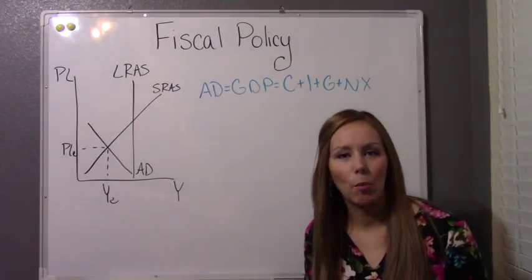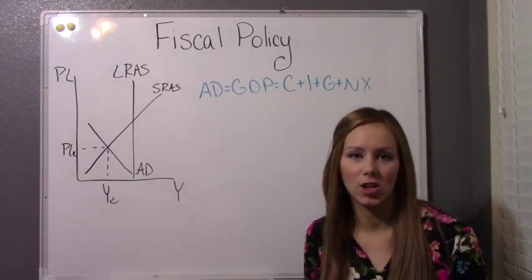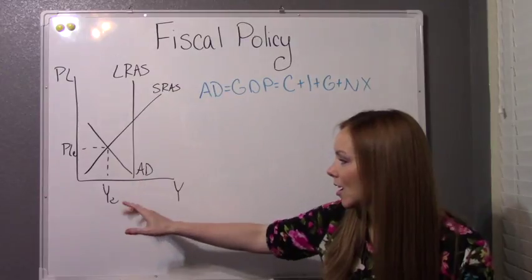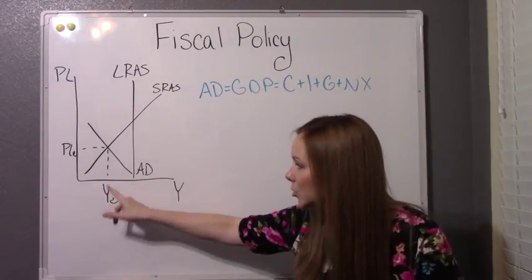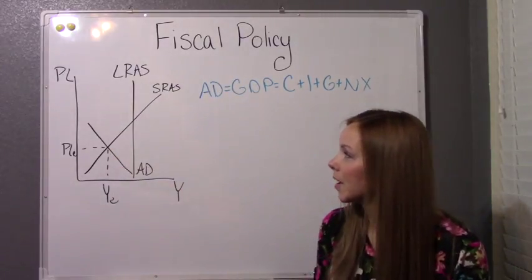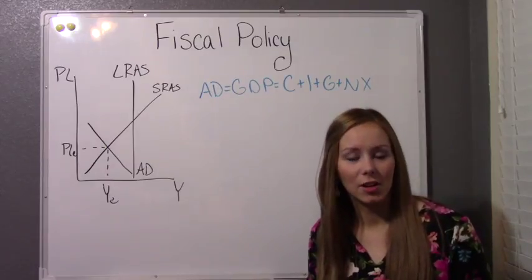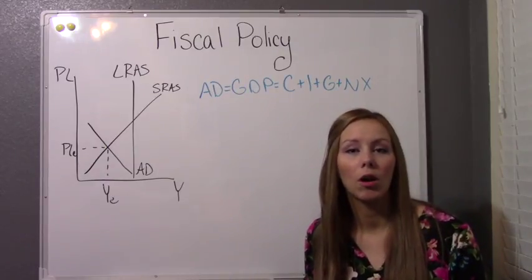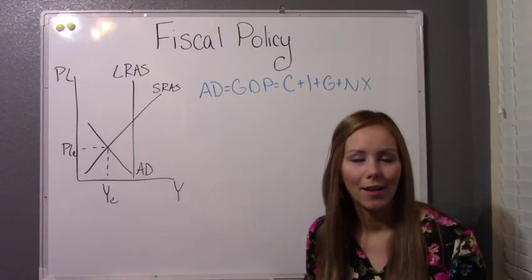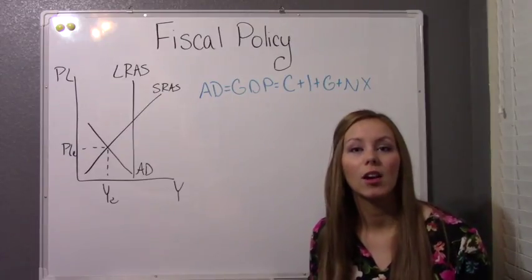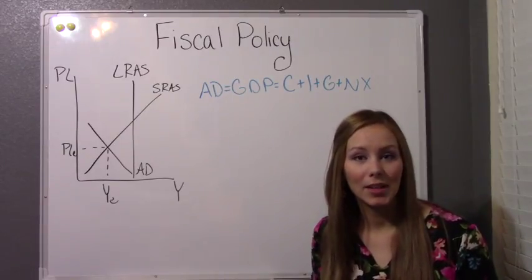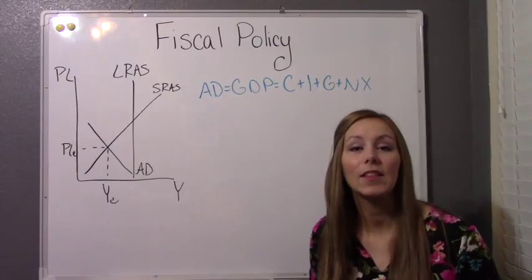The first example I want to talk about happens when we're in a recession. And here we have a graph of a recession. You can see that unemployment is high because we're to the left of the long run equilibrium. When we're in a recession, there are going to be a lot of people who are looking for work who are unemployed. Those people are going to be drawing on unemployment benefits, which basically means that the government is giving them money.